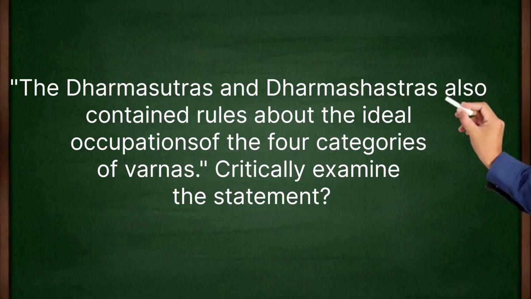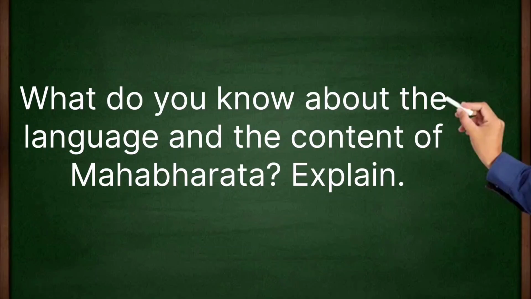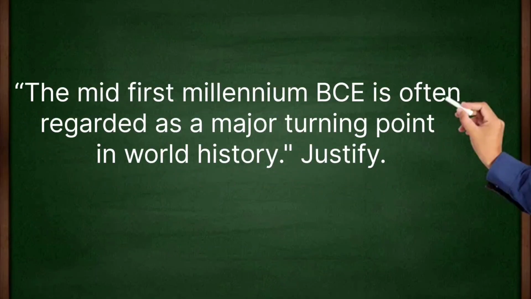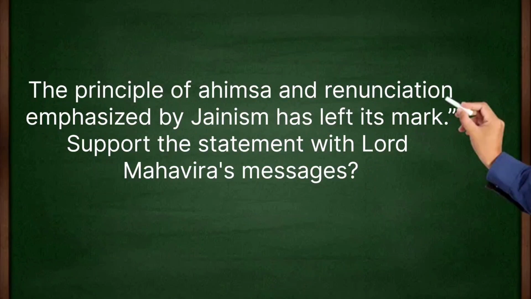Critically examine the statement. What do you think about the language and the content of Mahabharata? Explain. The mid first millennium BC is often regarded as the major turning point in world history. Justify. The principle of ahimsa and renunciation emphasized by Jainism has left its mark. Support the statement with Lord Mahavira's message.